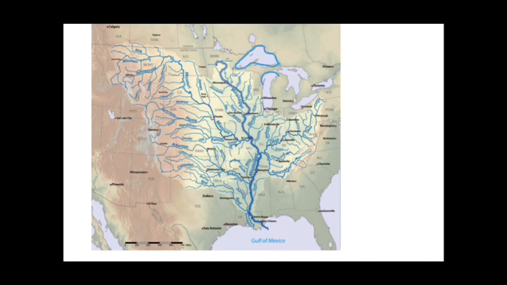This is Lake Superior, this is Lake Michigan, this is Huron, Lake Erie, and this is the smallest one, Lake Ontario. And you can see that from the west of Lake Superior originates a river, the Mississippi River, which is the longest river of North America, and it flows into the Gulf of Mexico.